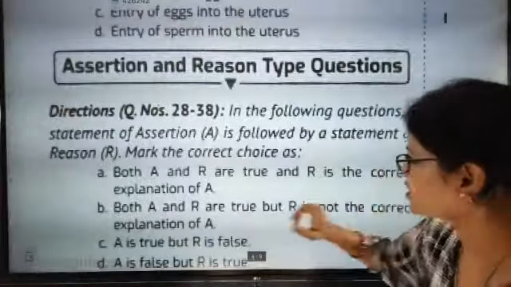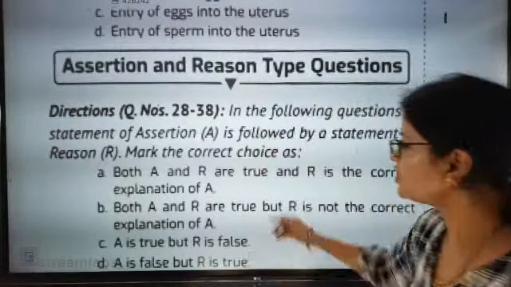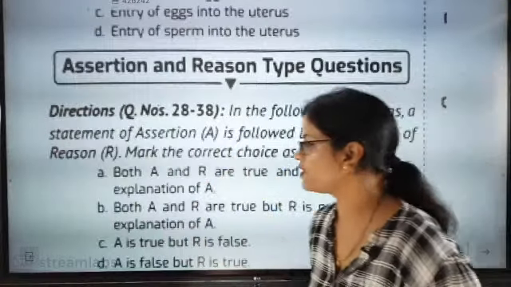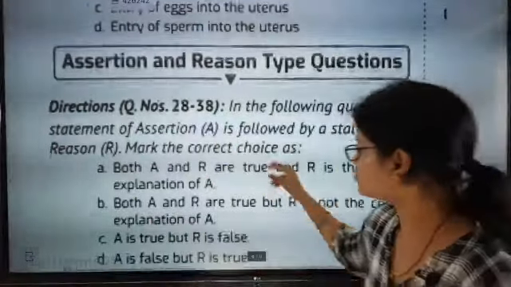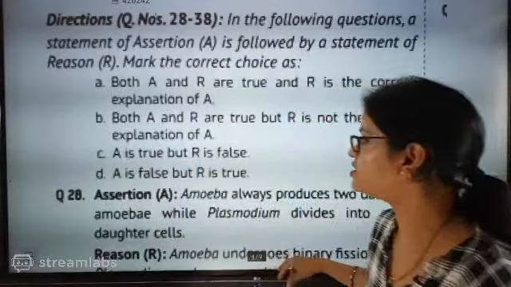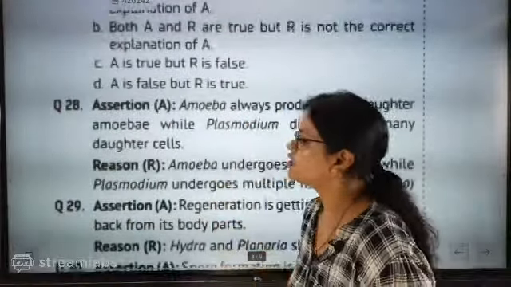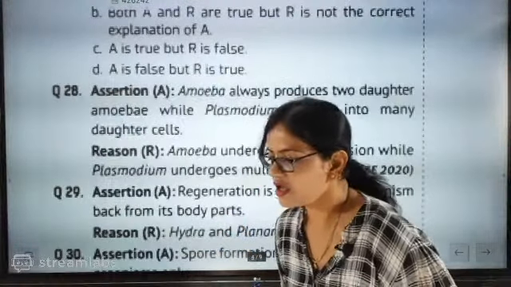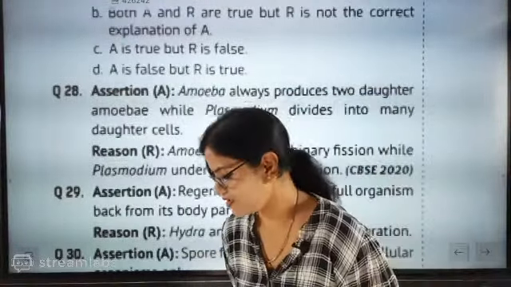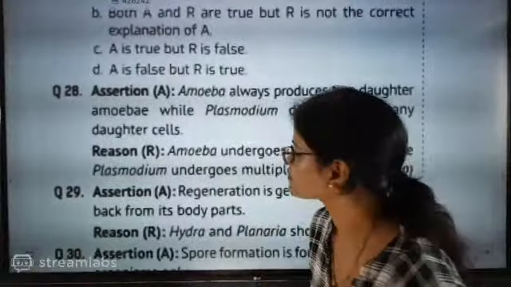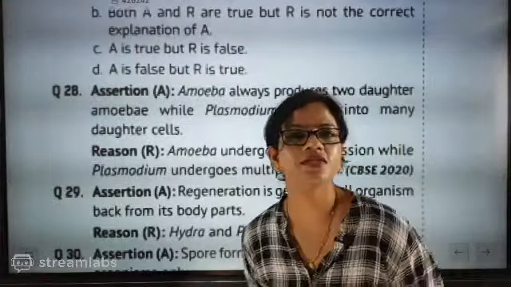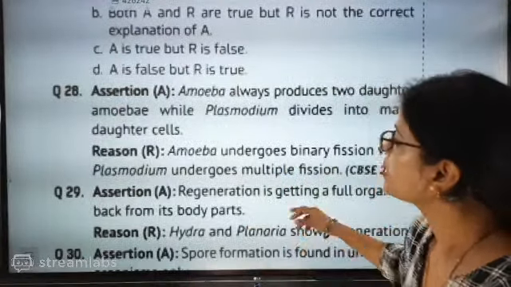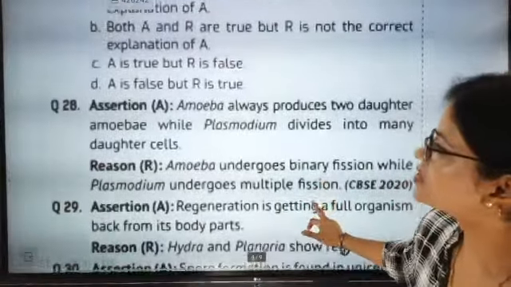Assertion, reason questions. It's time to go for assertion, reason. Now you know the options: both assertion and reason are correct and reason is the correct explanation; both A and R are true and R does not support A; A is true, R is false; A is false, R is true. So the third option is A is true, R is false. D is for vasectomy. Male surgical part will be vasectomy, female will be tubectomy. Remember that part. Now, first question: what is the assertion?